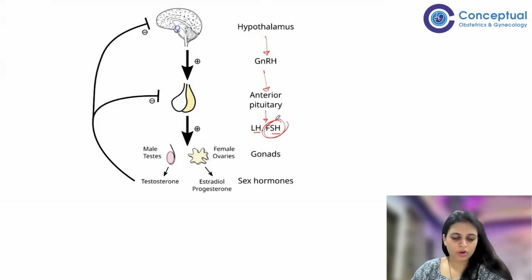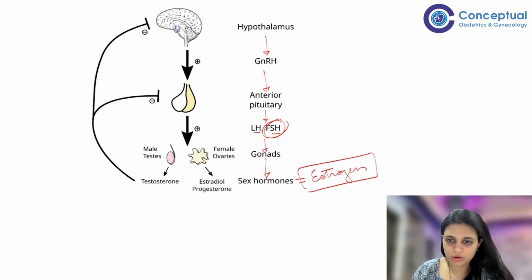So, what are gonadotropins? Gonadotropins are FSH and LH. As of now, we will be talking about follicle stimulating hormone. This FSH stimulates the gonads and also recruits the follicle. It stimulates the follicle and the gonads then release sex hormones, which are estrogen and progesterone. So for recruitment of follicles, we need estrogen.